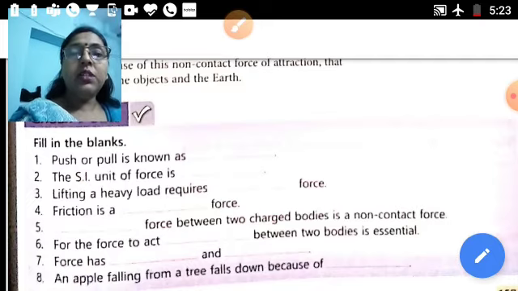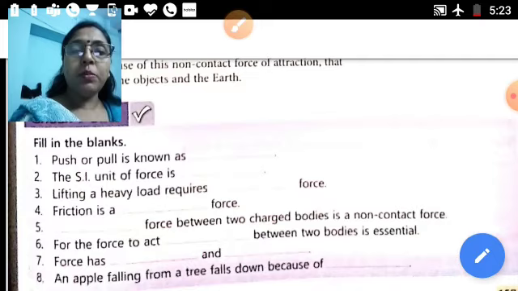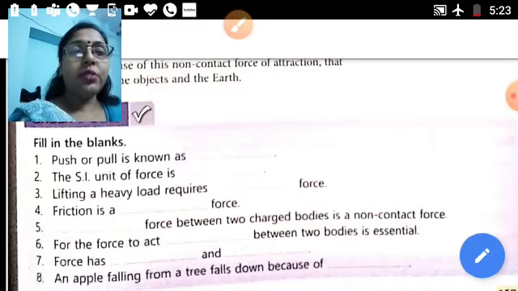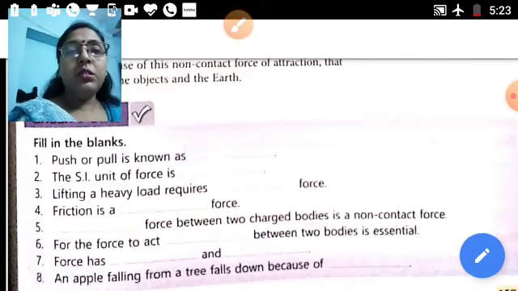Number 7, force has magnitude and direction. And number 8, an apple falling from a tree falls down because of gravitational force or gravity. That's all for today. So write the checkpoint in your book, and also write the notes and learn the topics.